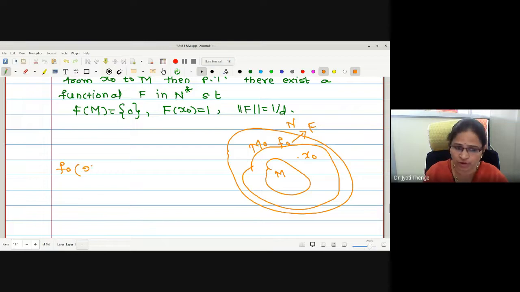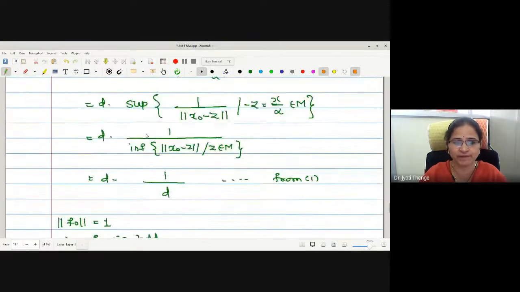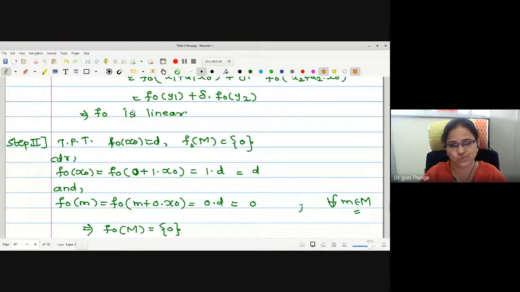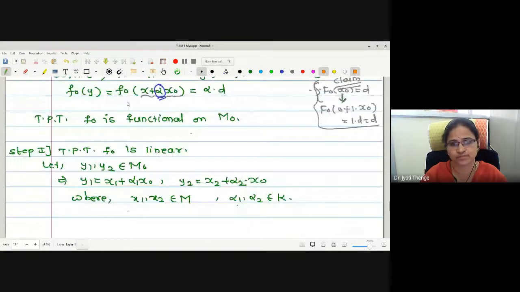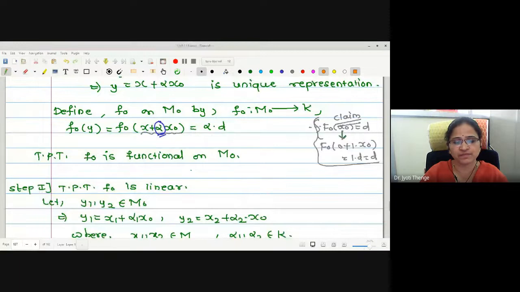F naught operated on M naught, that is x plus alpha x naught. Look at these two definitions and you have to answer. Previously we defined alpha into d. What did we define previously for the previous result? Alpha into d we defined, so that f naught of x naught comes out as d.